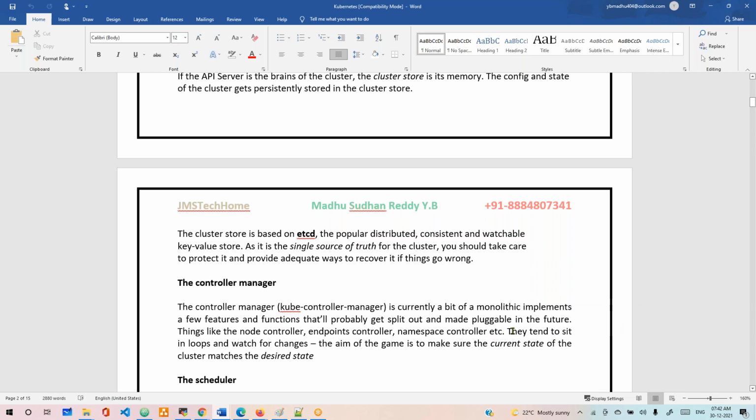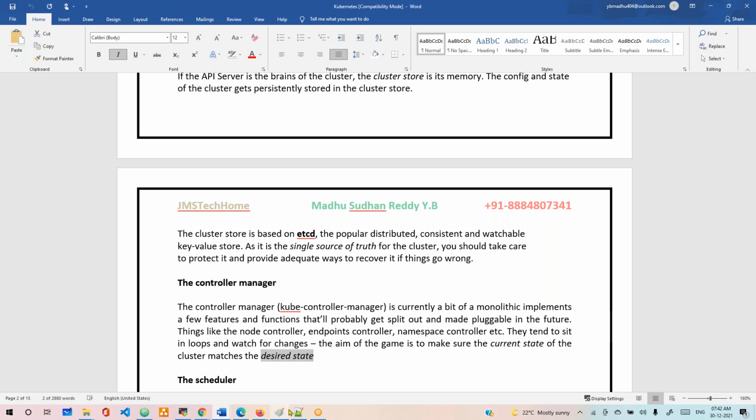These are the controllers: node controllers, endpoint controllers, namespace controllers, everything managed by this controller manager. They sit in a loop watching for changes. The aim of the game is to make the current state match the desired state, to keep it up and running. The controller manager controls things like the node controller, namespace controller and endpoint controller. The main thing the controller manager does is maintain the current state and the desired state.